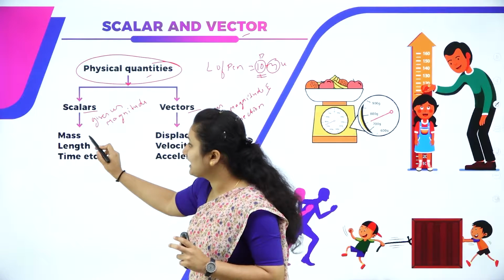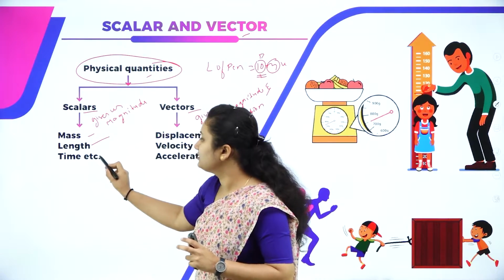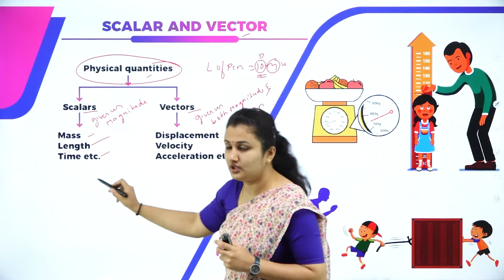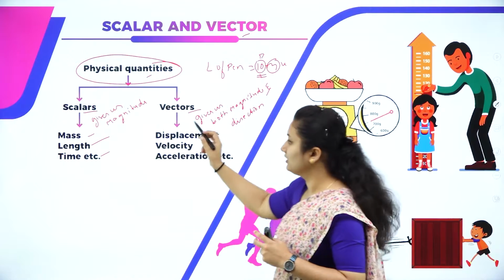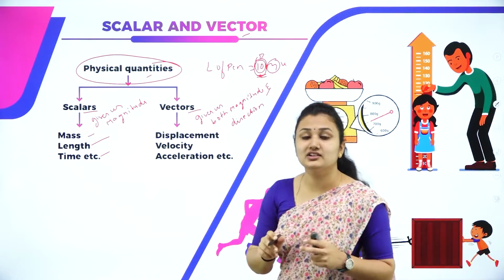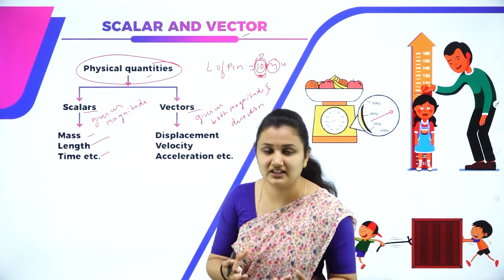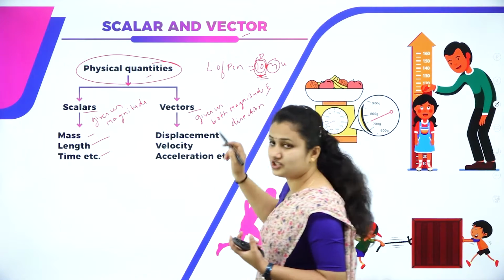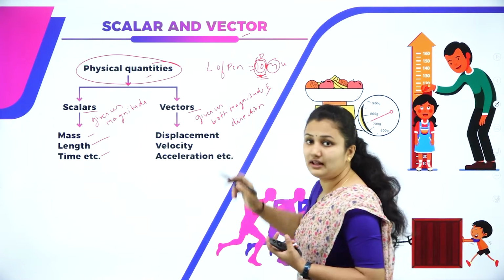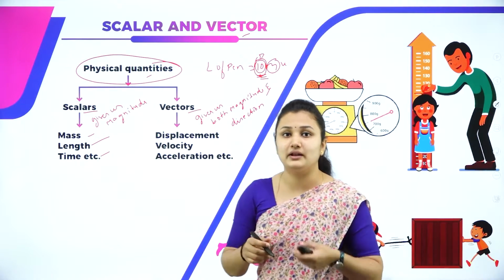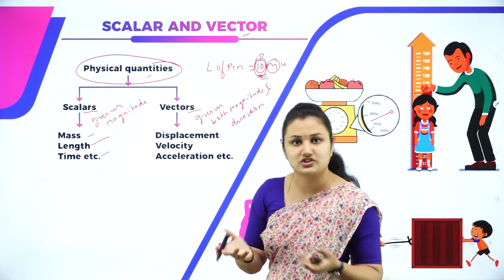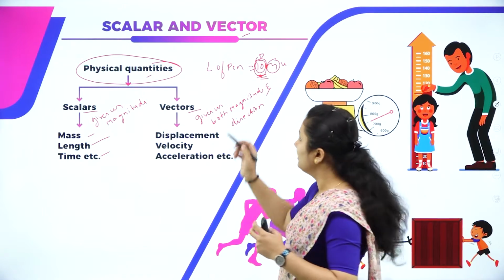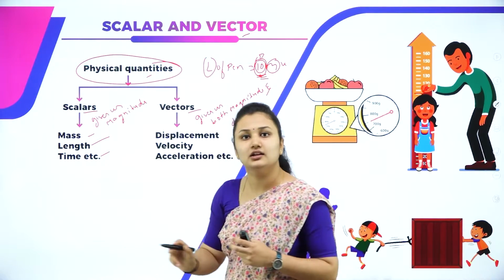Examples for scalars are mass, length, time, speed, etc., which give us only the magnitude. So what is the length of the pen? 10 meter. 10 is what? Magnitude. Magnitude is nothing but a numerical value; it gives only magnitude, not the direction. Whether you are giving any direction for length of pen, how did you measure length of pen? Right, left, north, south, any direction? No. Only the numerical value. That is, it gives only magnitude. Hence, length is a scalar quantity.